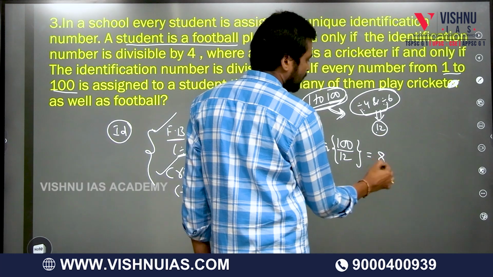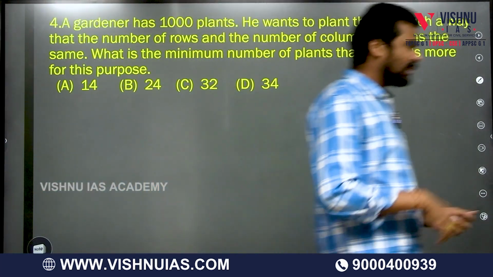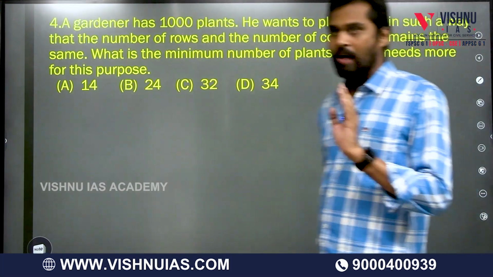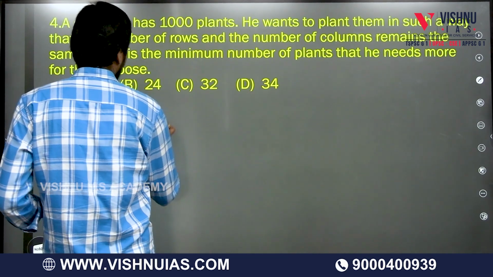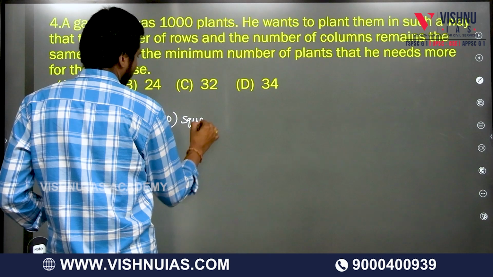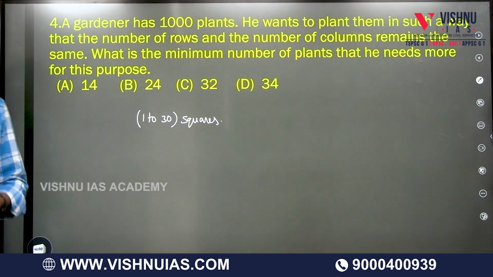100 by 8 means what is the value? 8. 8 is the value. I already told you in the classroom the most important thing, like squares and cubes: you have to remember a minimum of 1 to 30 squares. At least remember it now, because it's important in arithmetic as well as reasoning.